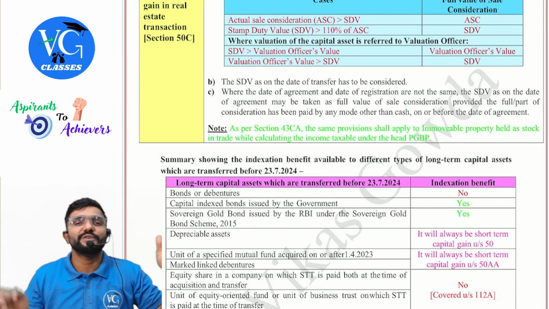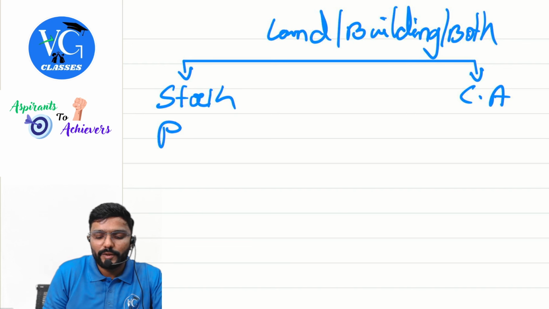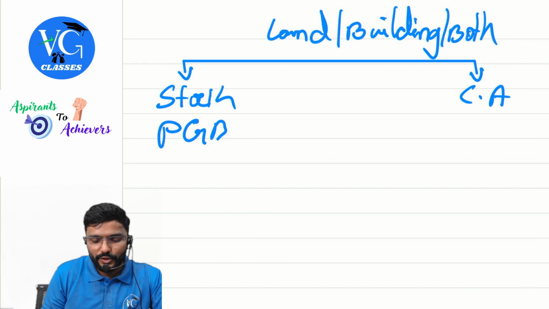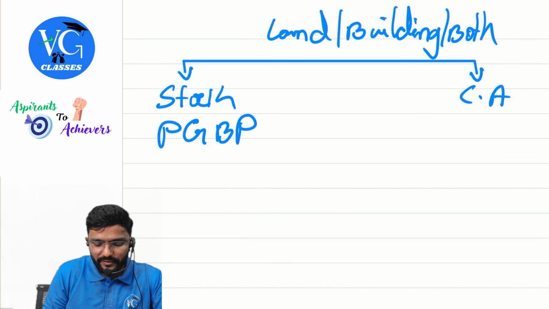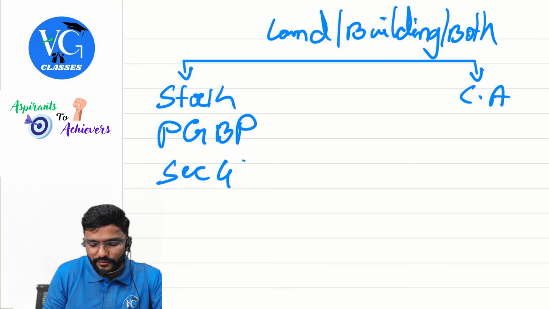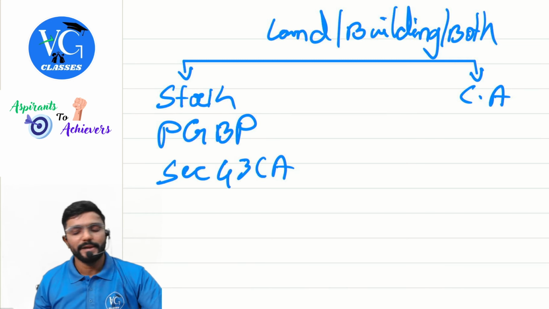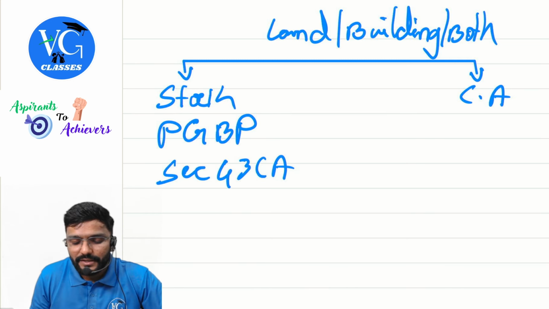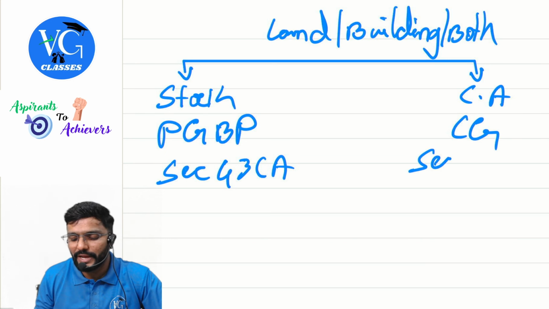There are two possibilities. First, check: is it a stock or a capital asset? If it is stock, which head is applicable? PGBP. To compute the income under the head PGBP, which section should we apply? Section 43CA. If it is a capital asset, then which head is applicable? Capital gains. To compute capital gains income, which section should we apply?